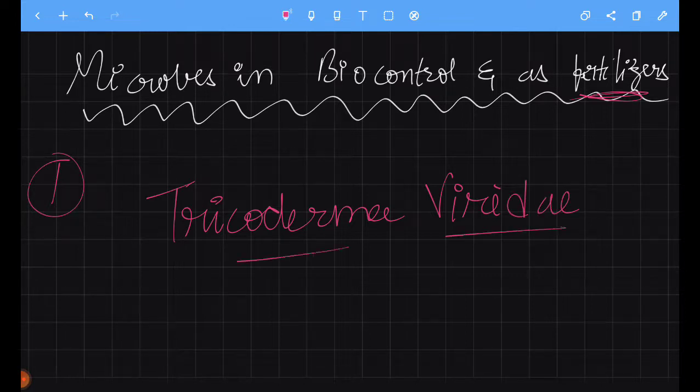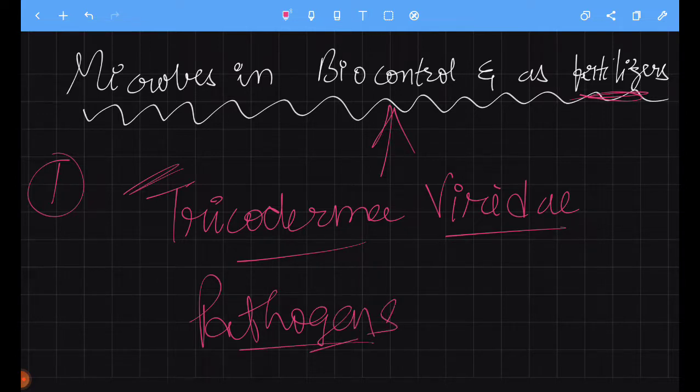Trichoderma polysporum was used in the preparation of cyclosporin, an immunosuppressant, as we have seen. Trichoderma viride and other species of this genus are a very excellent biocontrol, and they are used to kill disease causing pathogens. Many of the pathogens can be killed by this Trichoderma viride.